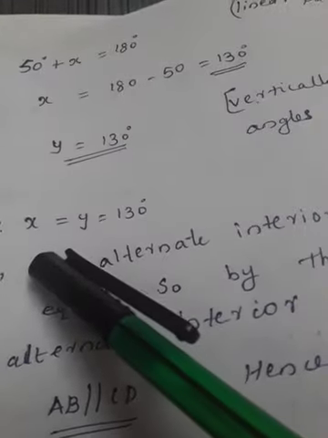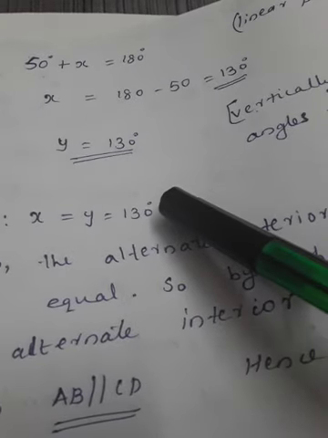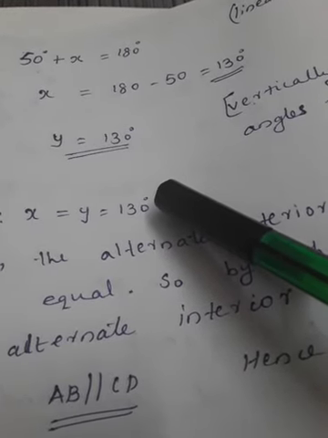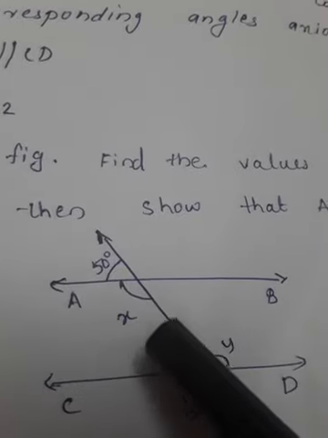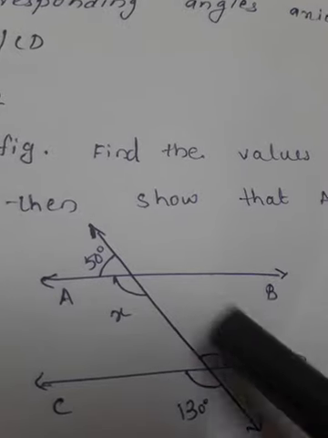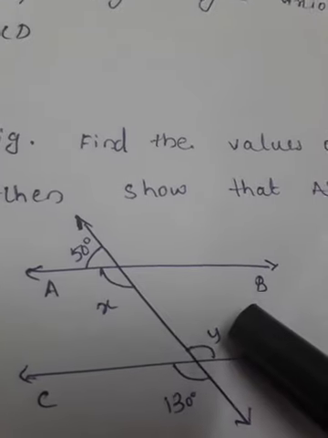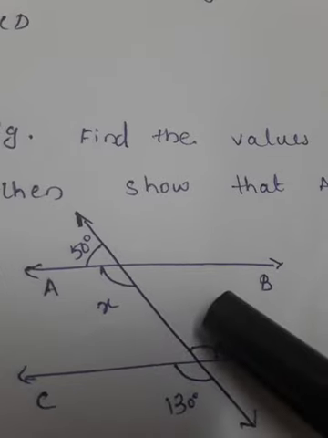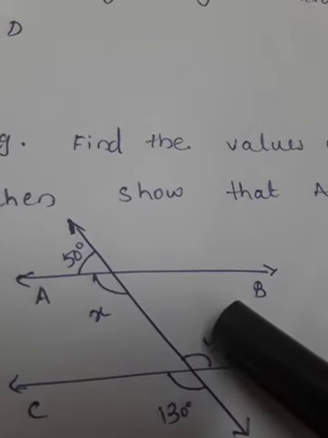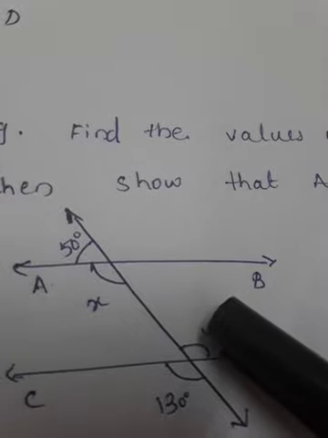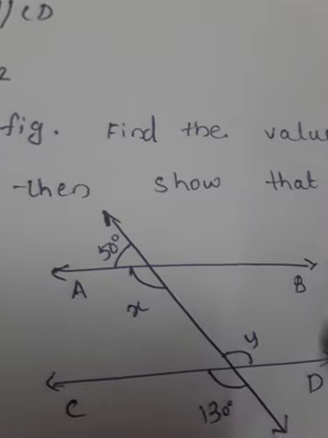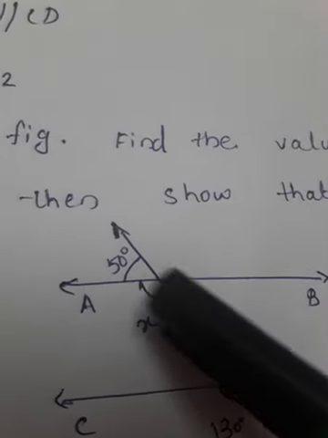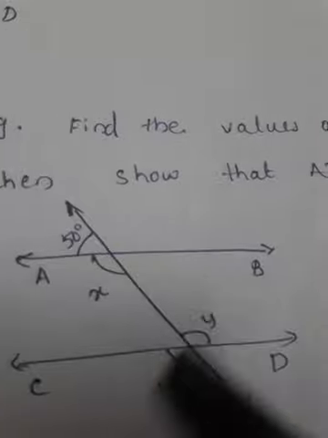Okay. So here we got x and y equal to 130. From the figure we can identify that x and y are alternate interior angles. So by the converse of the alternate interior angles theorem, we can say that the lines are parallel, that is, AB is parallel to CD.